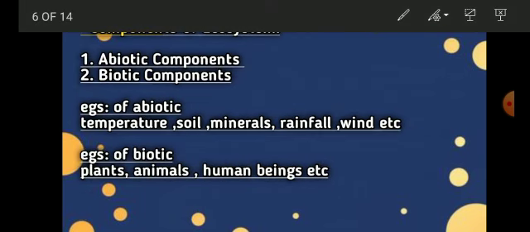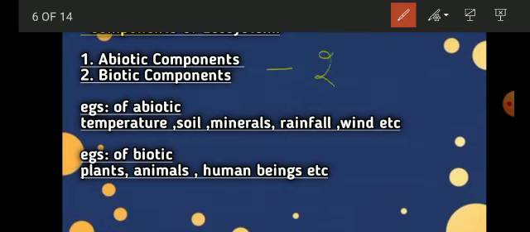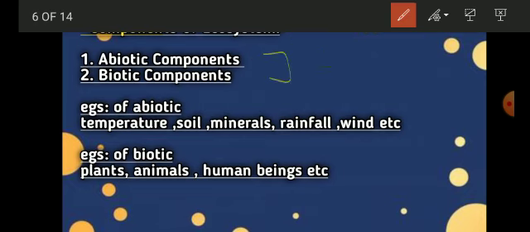The next concept is related to the components of your ecosystem. As I said in the previous slide itself, you have two components of your ecosystem, that is abiotic components and biotic components. So what are abiotic components?